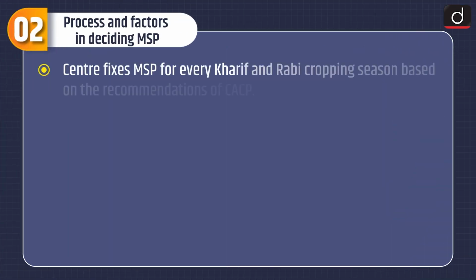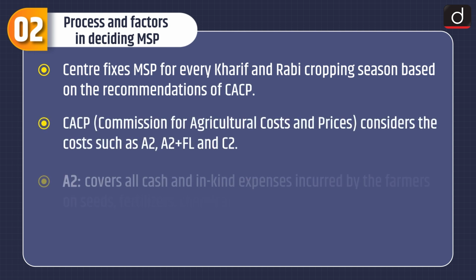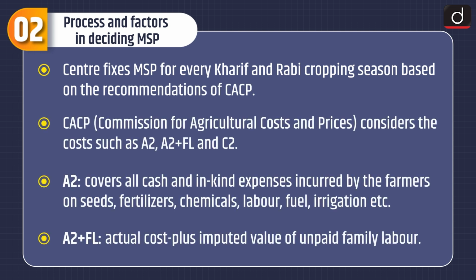Now let's have a look at the process and factors in deciding MSP. Centre fixes MSP for every Kharif and Rabi cropping season based on the recommendations of CACP. CACP, that is Commission for Agricultural Cost and Prices, considers the costs such as A2, A2 plus FL and C2.